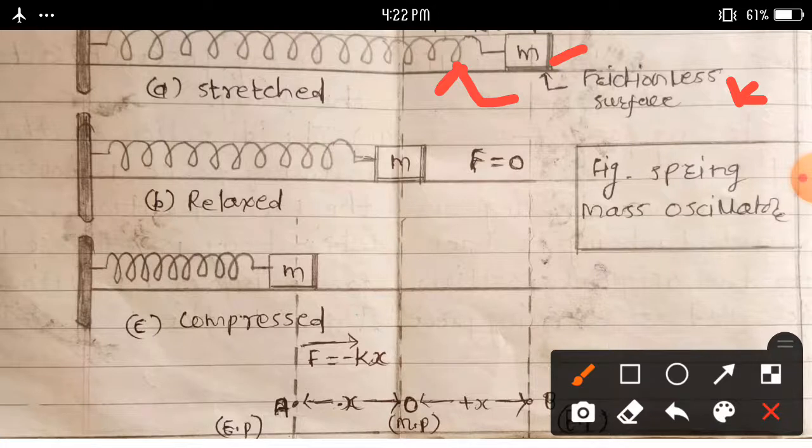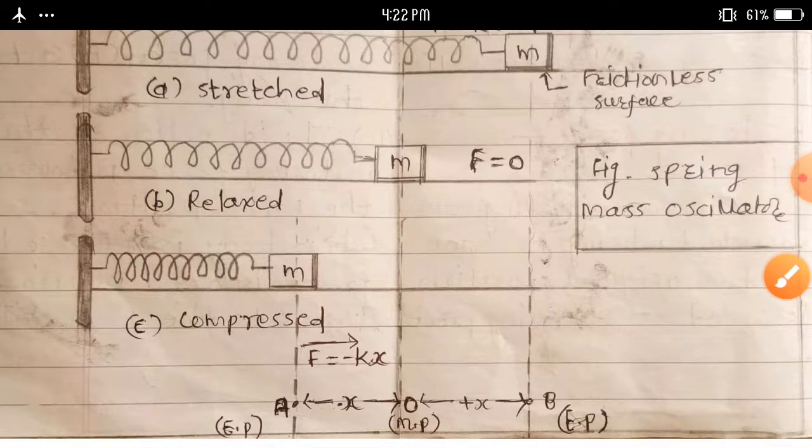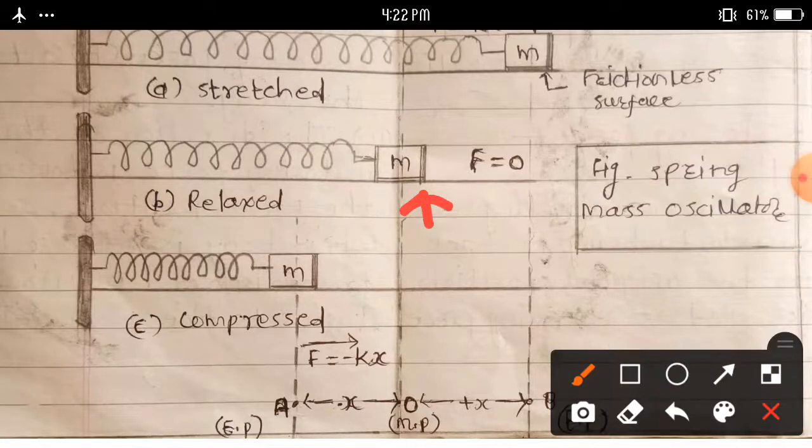In the first condition, the spring is at equilibrium. This equilibrium position is considered the mean position. Suppose O is the equilibrium position,